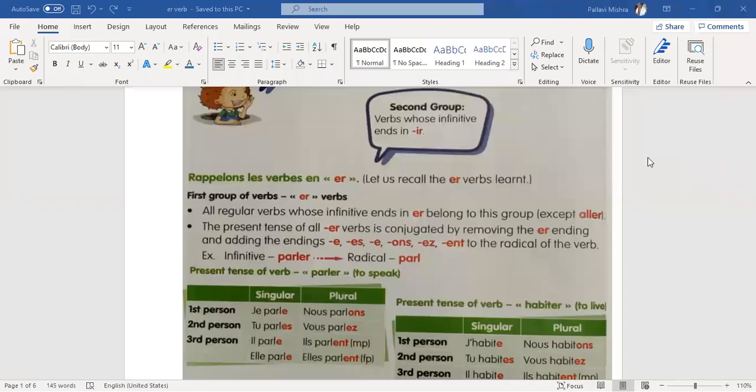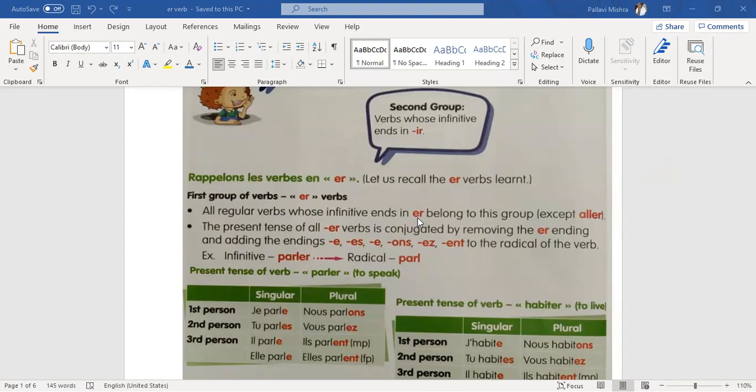Bonjour les enfants. Today we are going to learn about ER verbs. So what are ER verbs? The verb which has a special ending with ER, that is called an ER verb, that belongs to the first group. So let's see how to conjugate ER verbs.